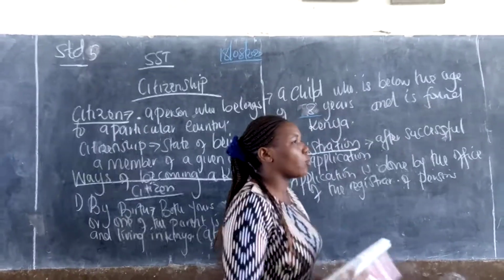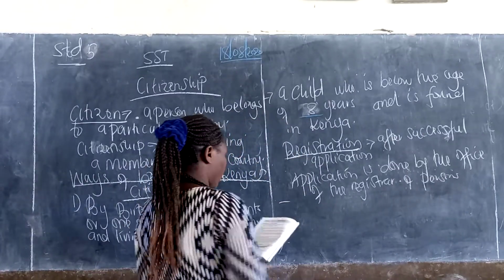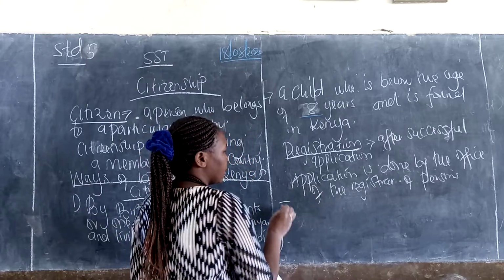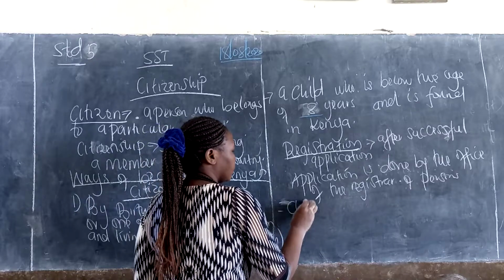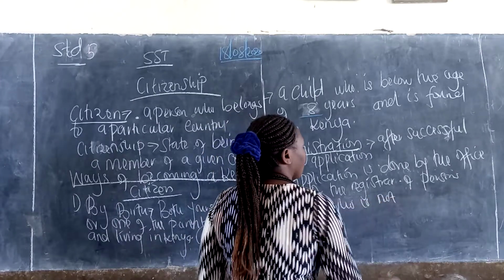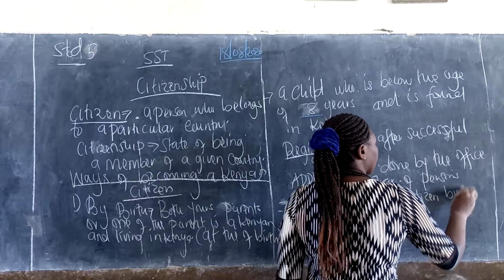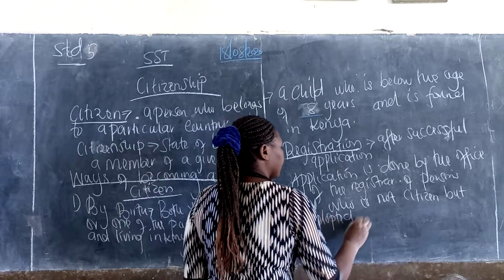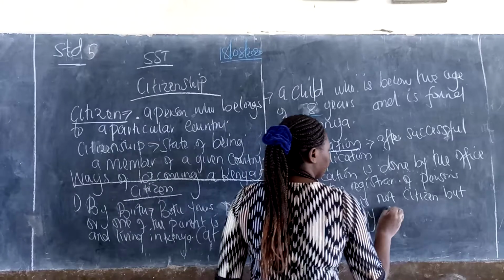And I say there are ways in which one can become a Kenyan citizen. One, by registration, is where a child who is not a citizen is adopted by a Kenyan citizen.